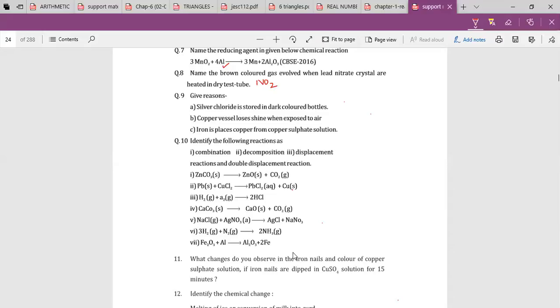Ma'am? Yeah. Double displacement. Ma'am, one doubt, ma'am. So the more reactive metal displaces the less reactive metal. Yes. Right, ma'am? Yeah. Okay.